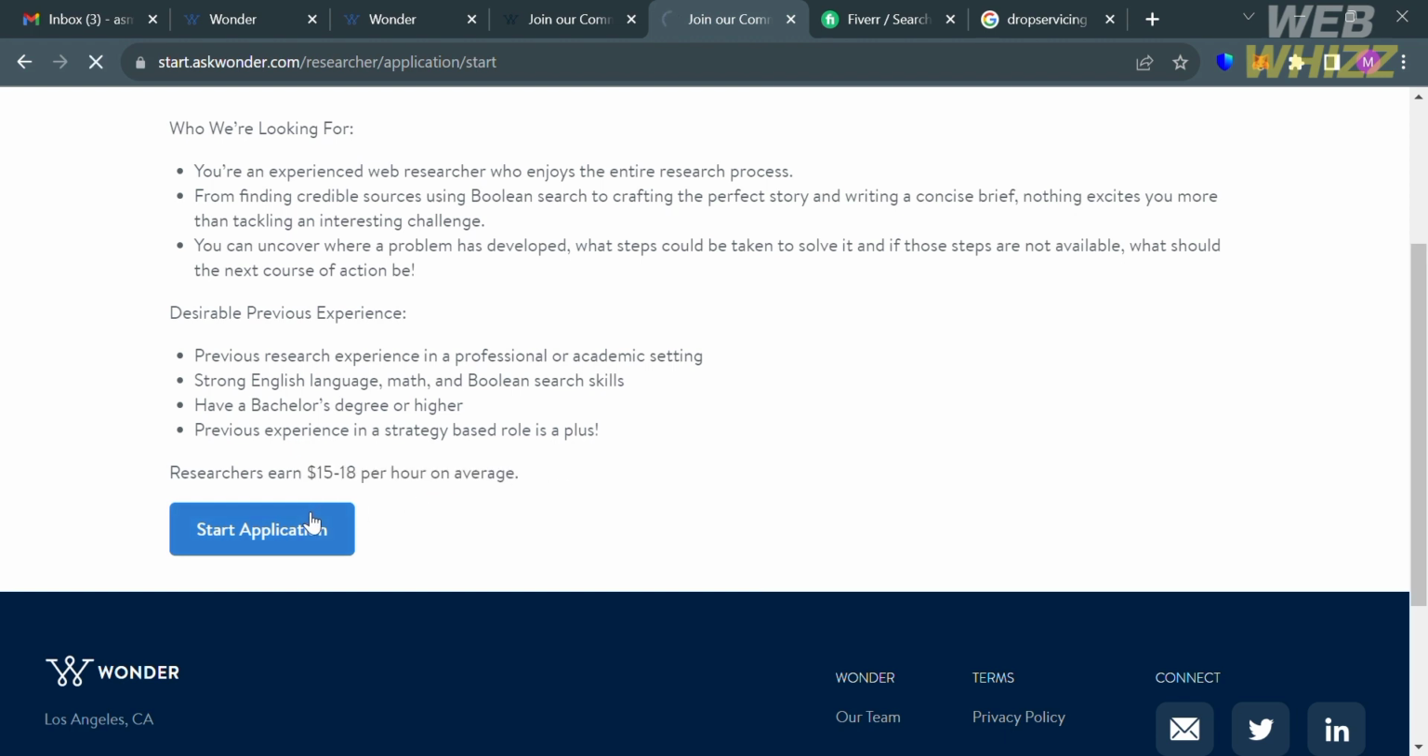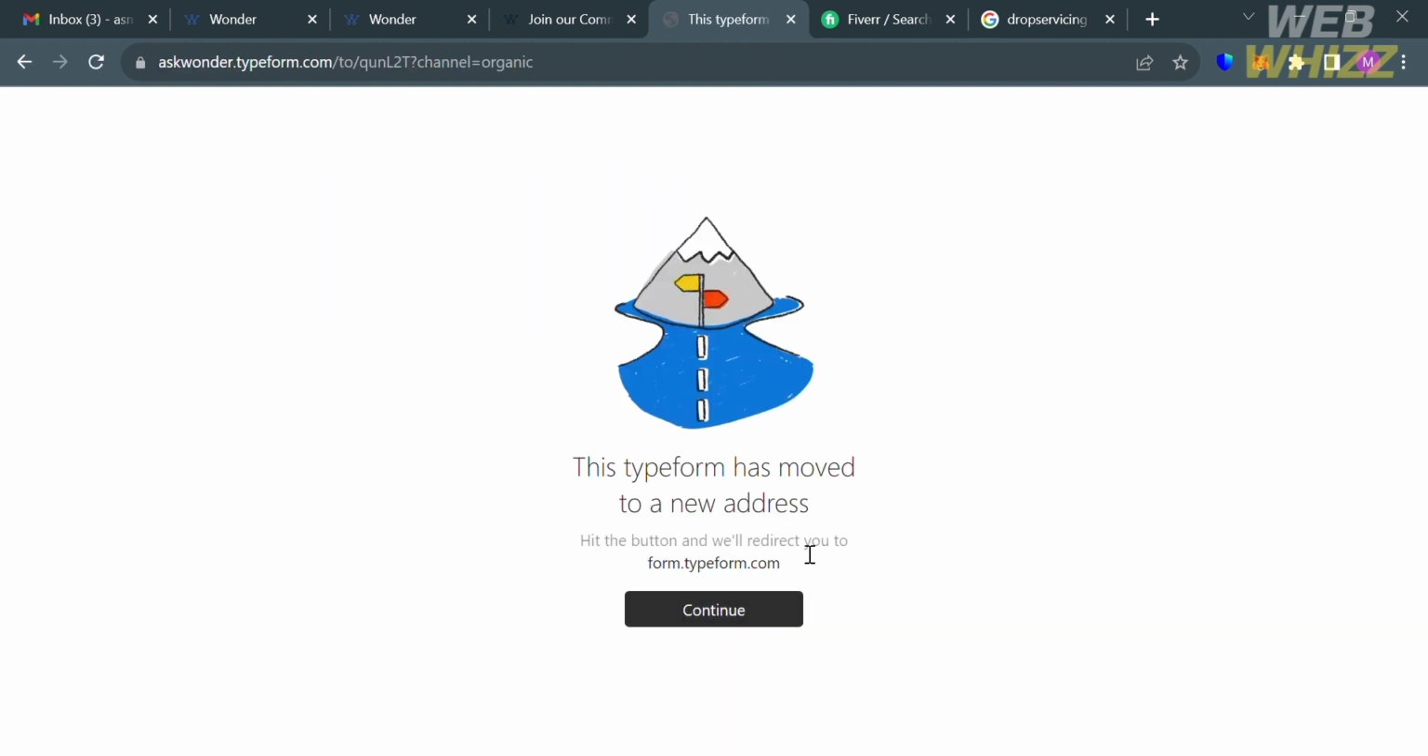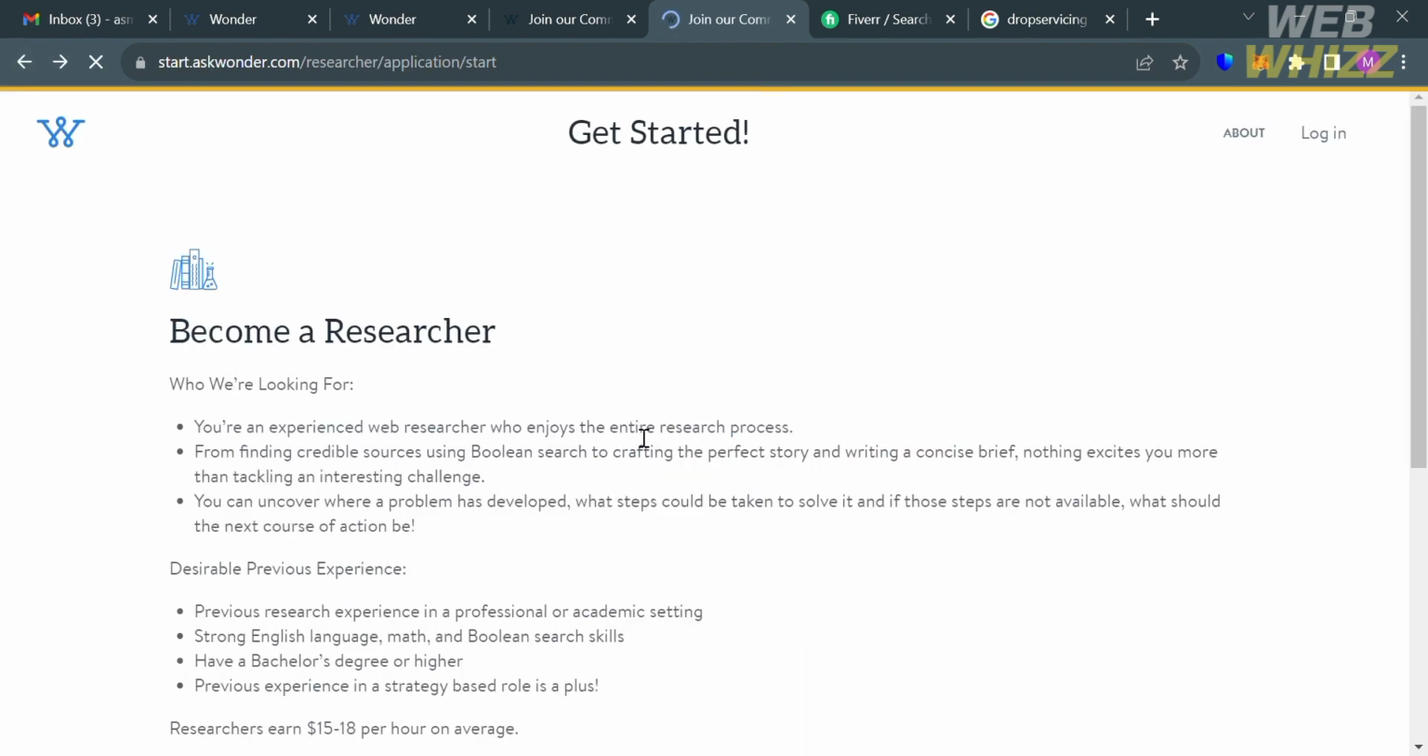So you can click this Start Application button if you want to proceed. They will redirect you to typeform.com, and all you need to do is fill out all of the required information. So that is just how you can earn money, which is to become a researcher on AskWonder.